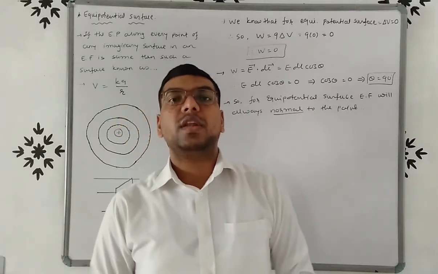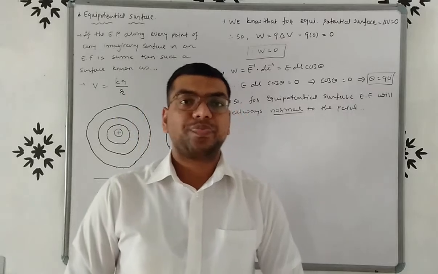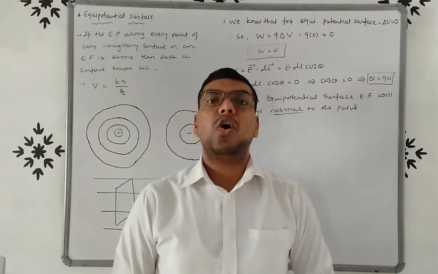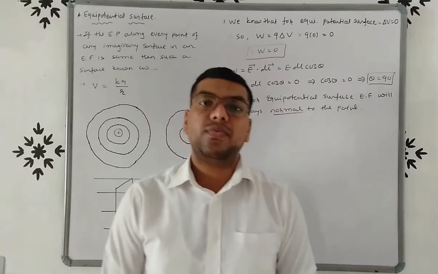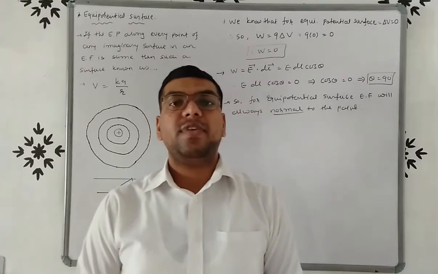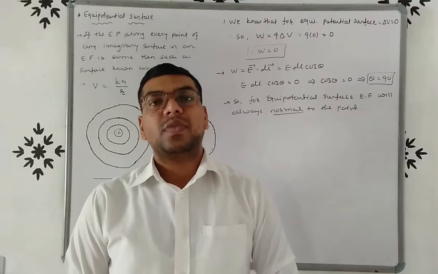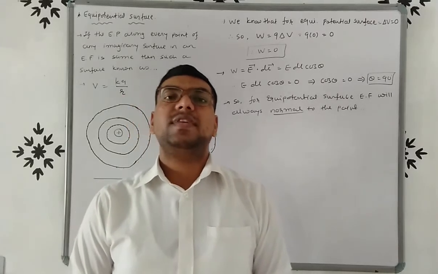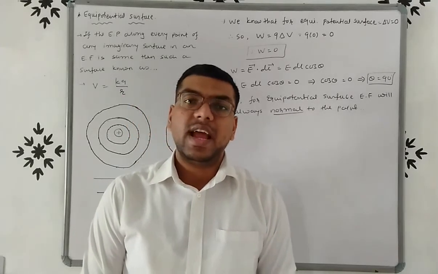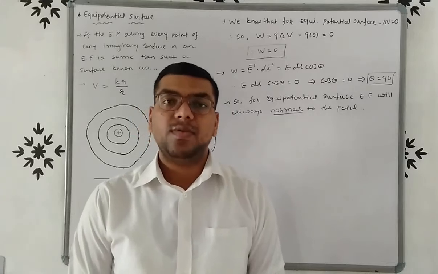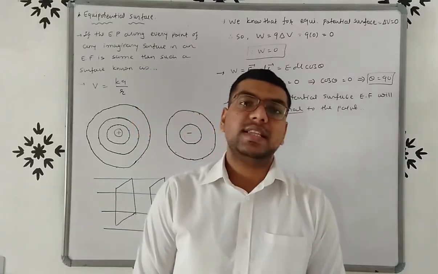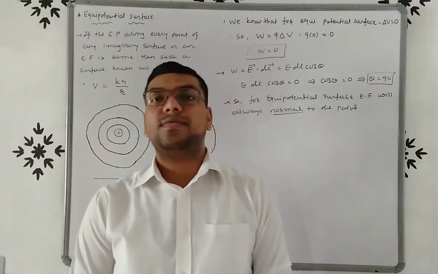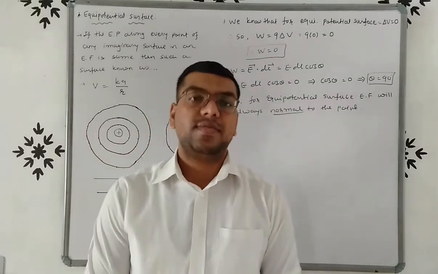Third one, for an equipotential surface, the electric field will always be normal to the point on the surface. Then number 4, if the electric field is strong, then the equipotential surfaces are closer with each other, and if the electric field is weak, then they are far away, right? So friends, these are the characteristics of the equipotential surface.